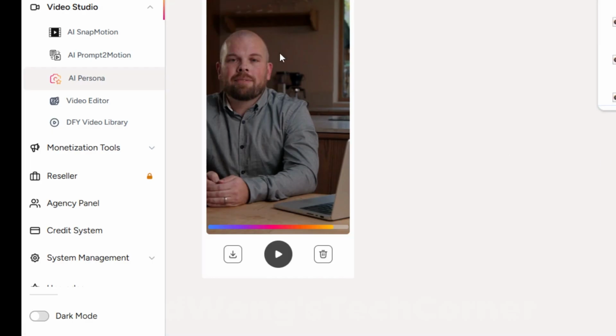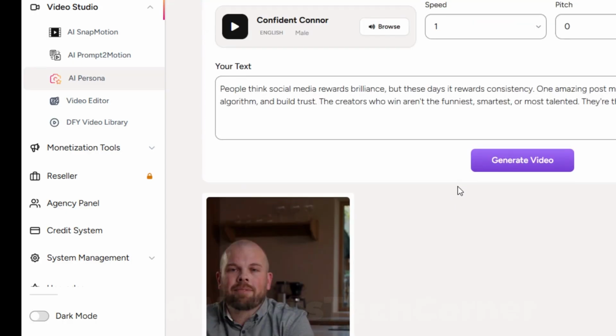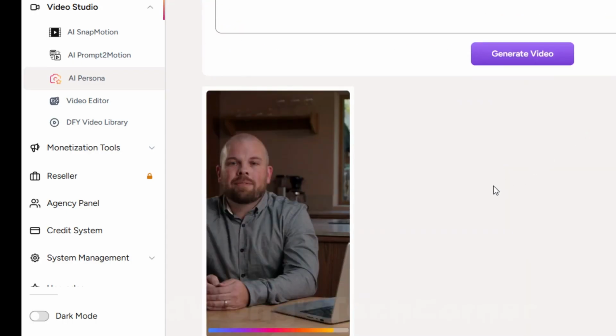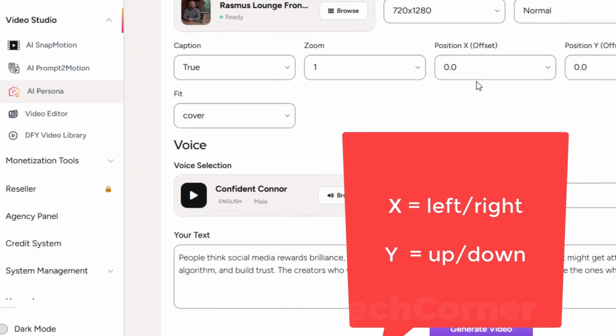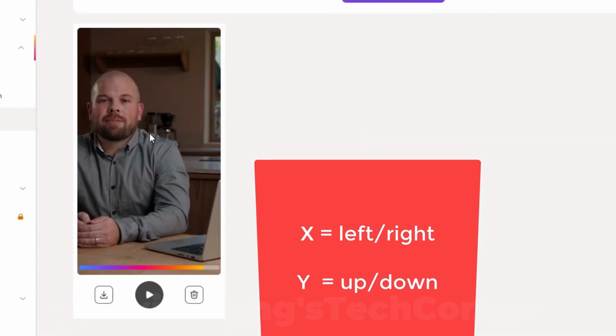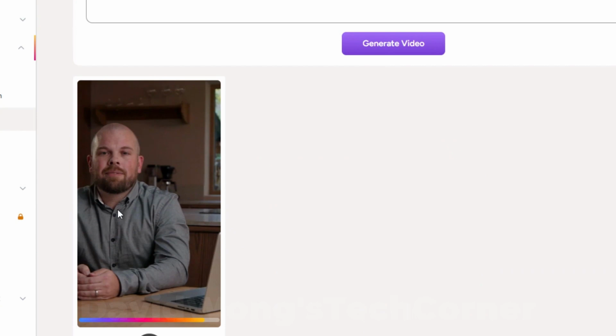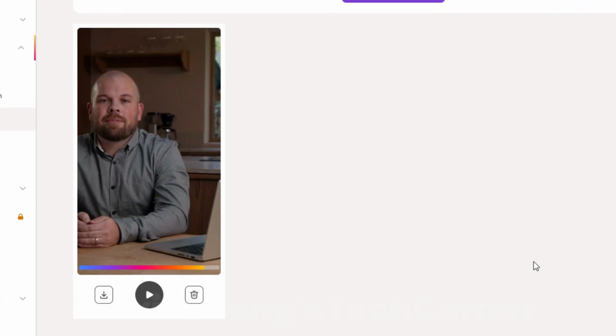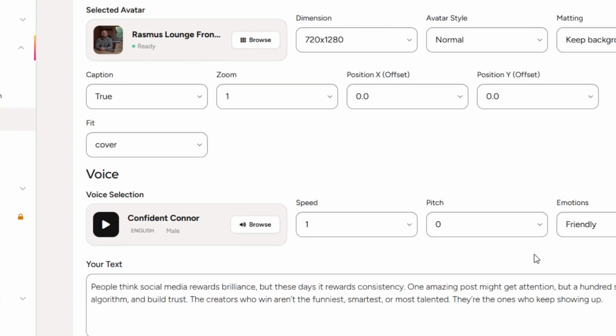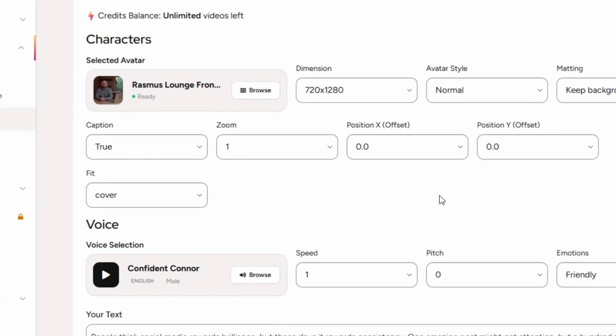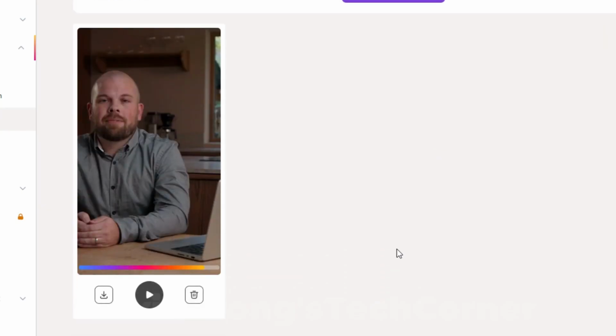You know, I noticed that he's a little bit off center, but I actually like that because I wanted his computer to be in the frame anyway, so we can still see a little bit of his computer. If you wanted to manually adjust that, if you wanted to regenerate, what you would do is change the offset. You would change that position to scoot him over a little bit. But again, like I said, this works perfectly. And I think you'll find that most of the avatars do work well centered in the frame. That's just sort of the way those avatars are designed. So you shouldn't need to worry much about the positioning and the offset unless you're doing something like integrating this or overlaying it on top of something else.